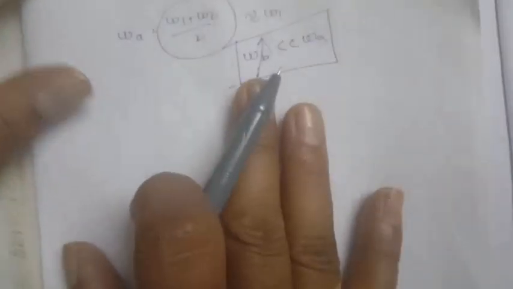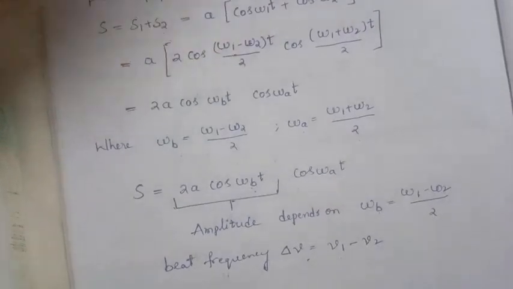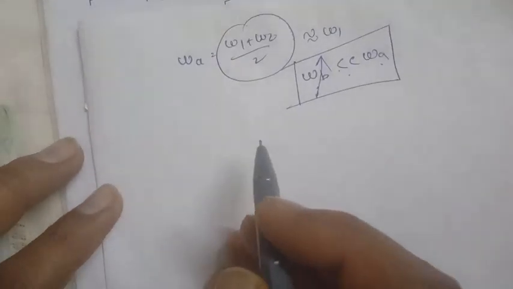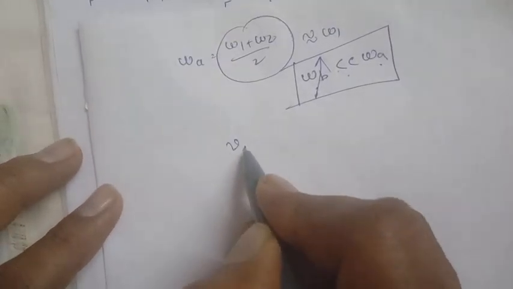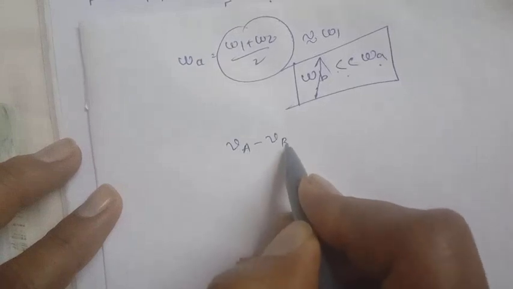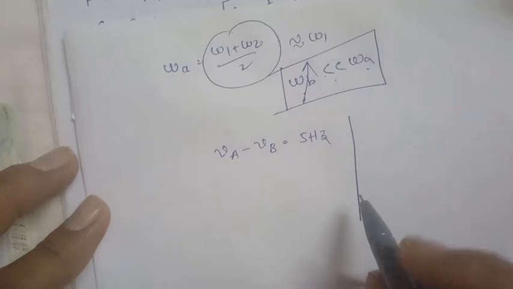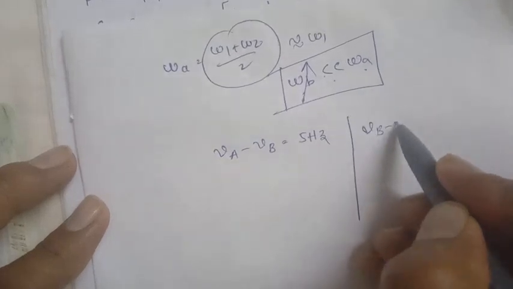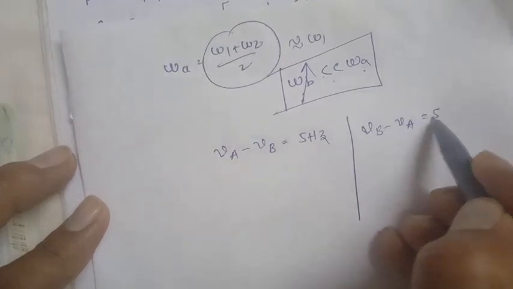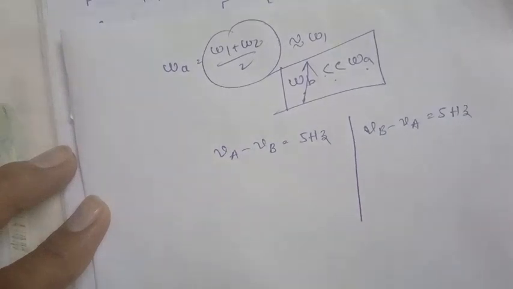I will explain the answer. So nu A minus nu B is equal to 5 Hz, or nu B minus nu A is equal to 5 Hz. There are two possibilities.